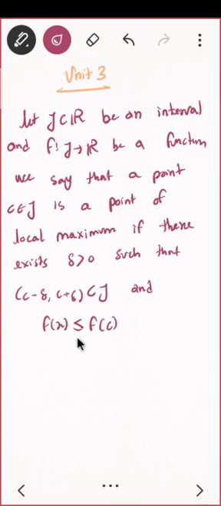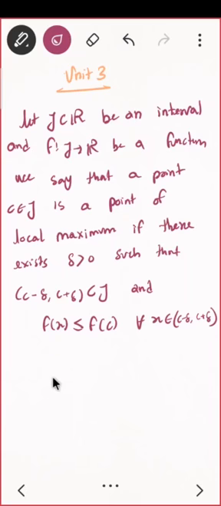What do you mean by that? For all x belongs to C minus delta and C plus delta. Okay, then this is called local maximum. Local maximum, the word local says it is maximum around some neighborhood, correct? It is maximum in some neighborhood.